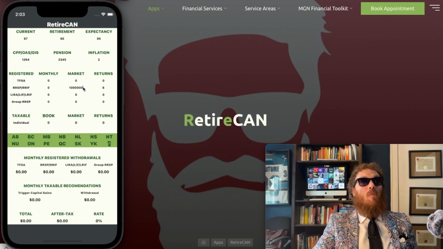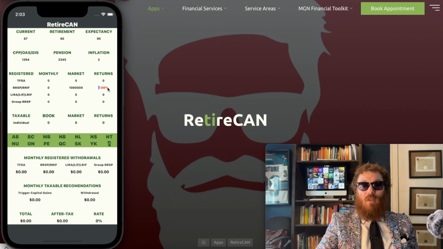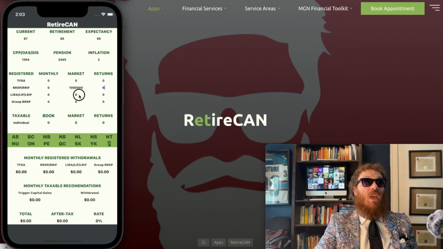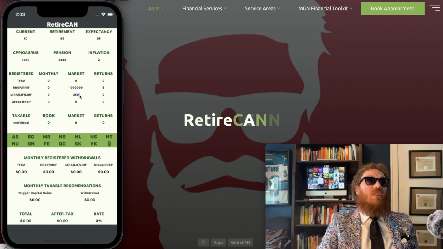So let's say they have $1 million in their RSP at the moment. That's getting 6%. They've got a little LIRA on the side. So these are all taxed the same. Your RSP, your LIRA, and your group RSP, they're all taxed the same. Basically, you want to put in your monthly contributions if you have some kind of matching plan, yours and the employer's, and the market value and the returns if you have that account.